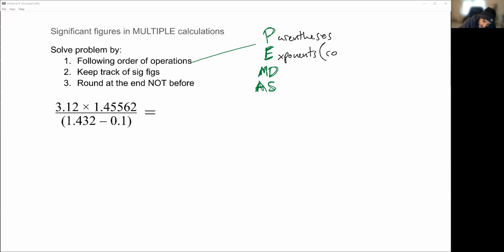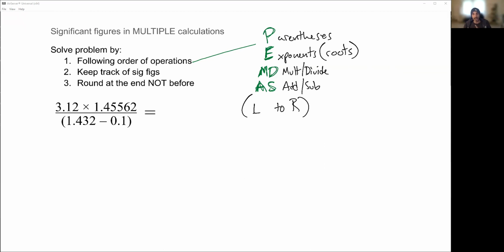By the way, because it's the same thing as exponents, I'm going to put roots in there, right? The square root of 2 is the same thing as raising it to 1/2. So exponents and roots. Multiply, divide, and then add and subtract. So we're always going to follow that. And again, the final thing is from left to right. So we're always going to do these from left to right. So if I have 2 additions, I'm always going to do the left addition before I do the right addition.